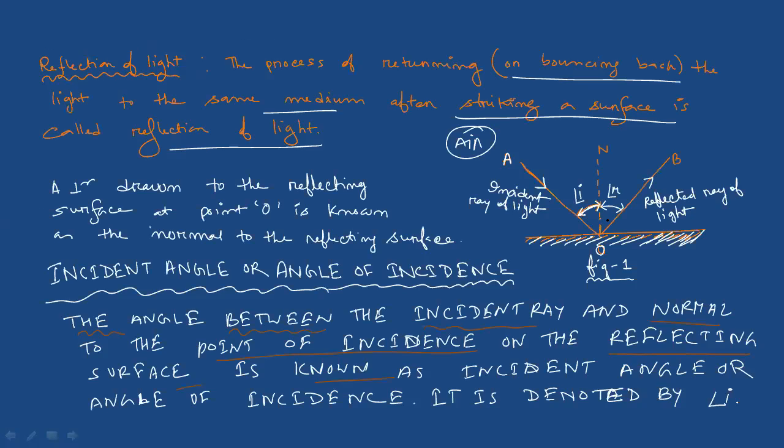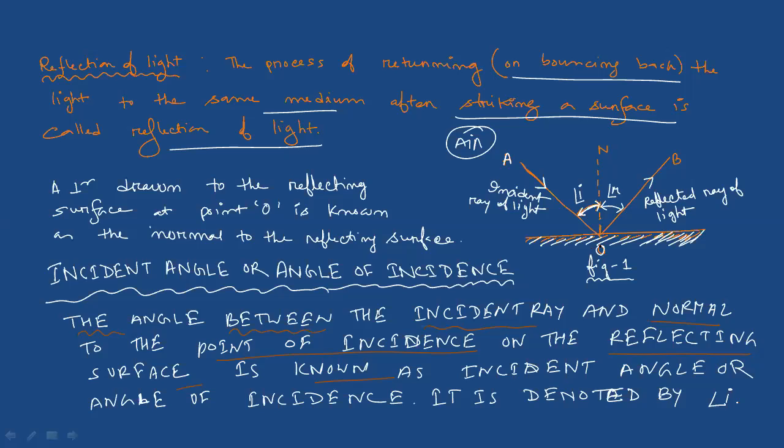I think you can write down the angle of reflection definition by yourselves. Yes or no? What is the angle of reflection? See the figure, the angle between the reflected ray, this is the reflected ray, and the normal at the point of incidence.